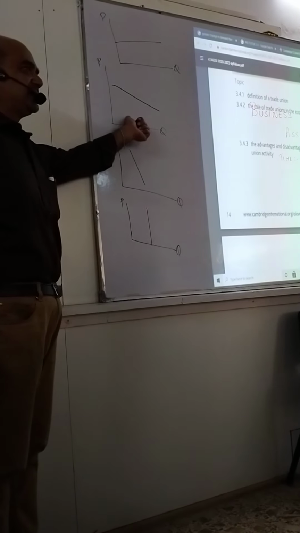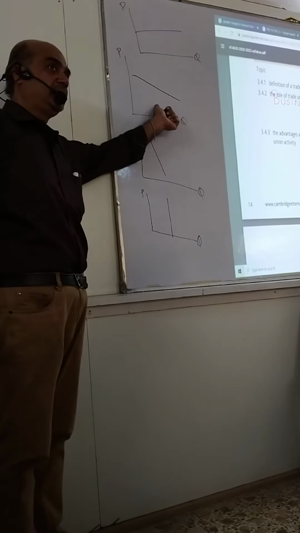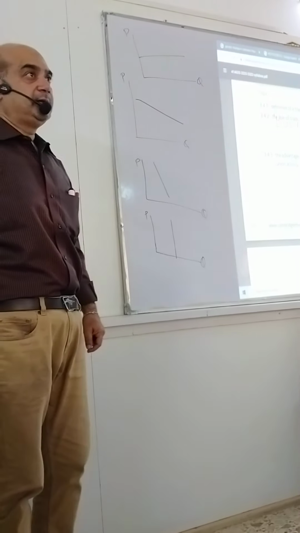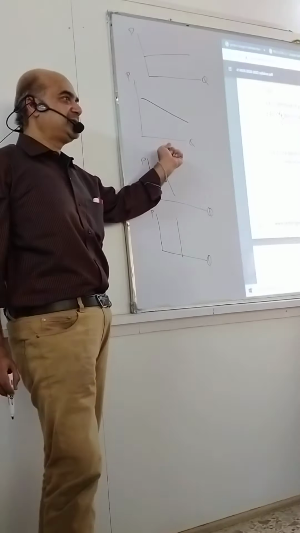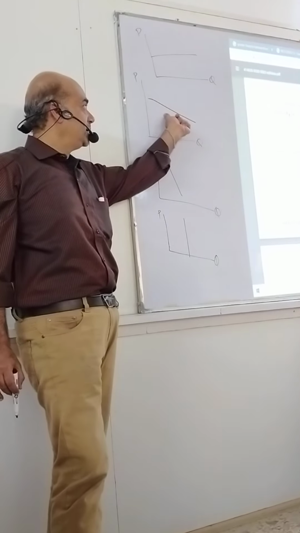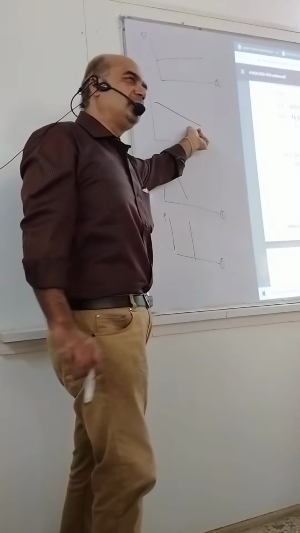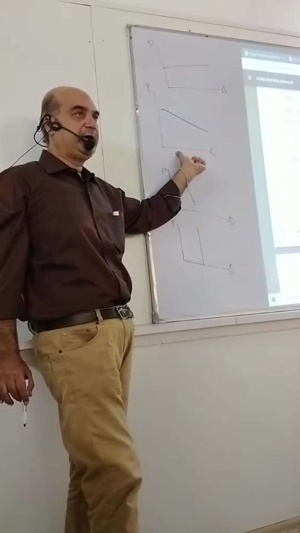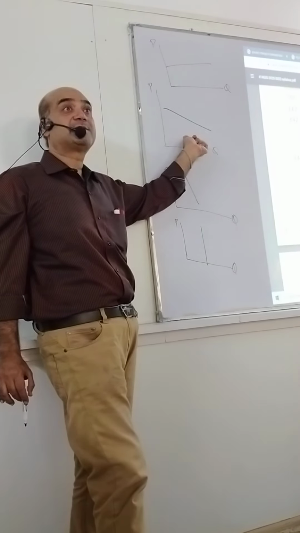I will take this as elastic, but it has a bigger slant, a bigger slope. So for any small change in the price, the demand is going to change a lot. And look, on the x-axis we have quantity. So that quantity is decreasing at a higher rate. But try to get this mathematically, it will be better. Greater change in quantity, lower change in the price. So that will be price elastic.